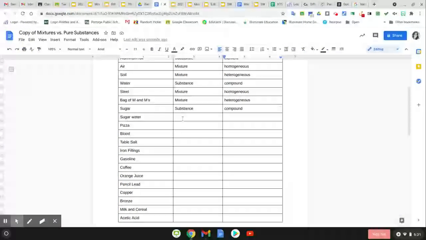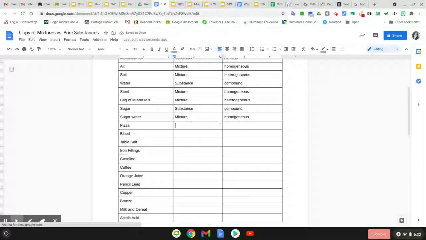Sugar water. Now this is when we take sugar and we pour it into water, and the sugar will dissolve. It still is a mixture. The sugar does not chemically combine with the water. The sugar just kind of nestles its way into the spaces of the water molecules. So you've got the sugar molecules just sitting next to water molecules, but not attached. They're just sitting near water molecules. That makes them a mixture. And this is uniform throughout.